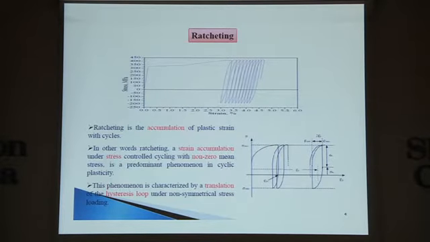Ratcheting. So what does ratcheting mean? Ratcheting is nothing but asymmetric cyclic loading. When we are doing asymmetric cyclic loading, there is some plastic strain accumulation because of non-closure of the hysteresis loop. Earlier we were doing symmetric cyclic loading, say LCF, HCF. What we are doing is symmetric loading, so the hysteresis loop gets closed, and it's not a problem.